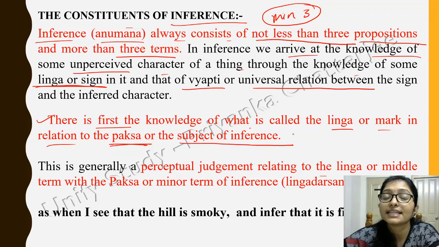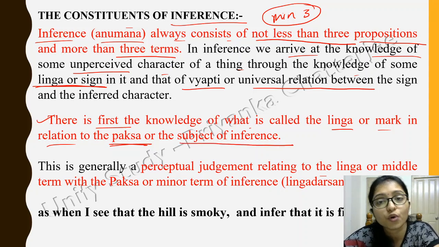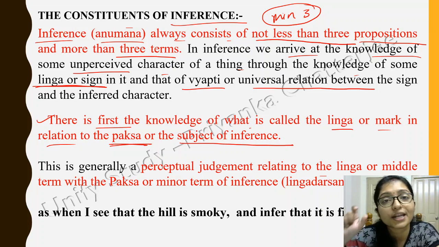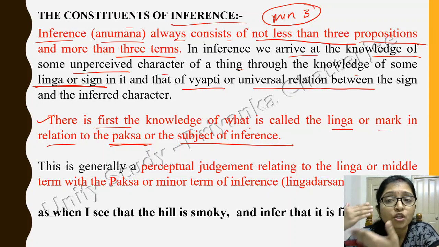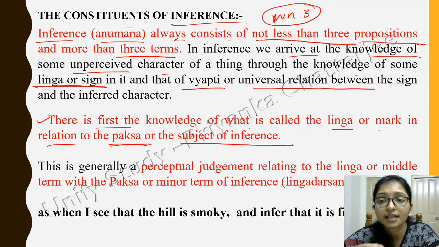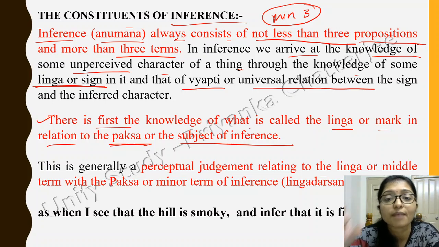You know in English we have subject, object, predicate, so try to relate that. Linga means mark, and paksha means the subject. What is the subject of the inference?